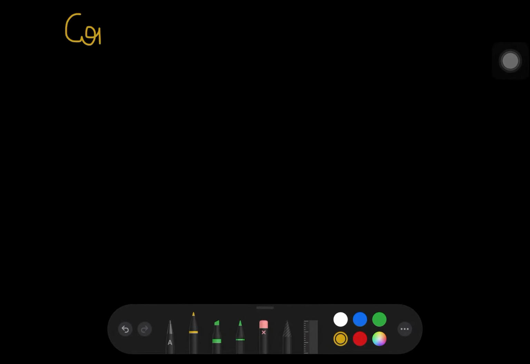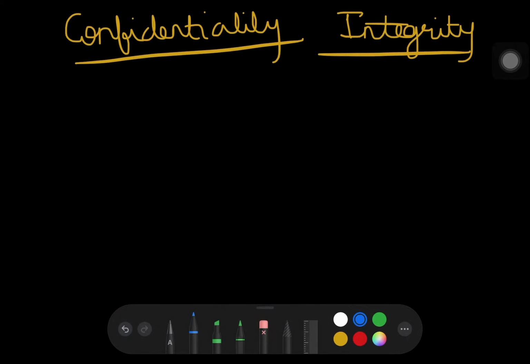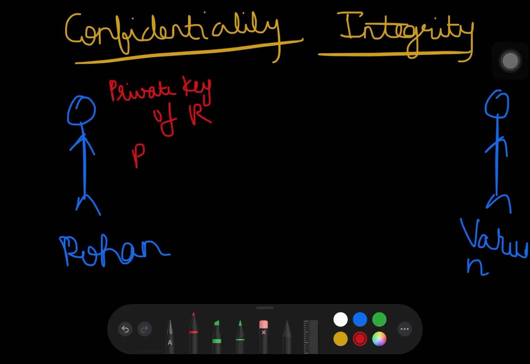So one of the methods in order to prevent this and in order to maintain confidentiality, that is no one can read the message, and integrity, that no one can alter or modify the message, we make use of public key encryption. In public key encryption, say there are two users, one is the sender, say Rohan, and one is the receiver, say Varun. So in public key encryption, also called asymmetric key encryption, both the users have two keys. One is the private key of the user, say private key of Rohan, and public key of Rohan.